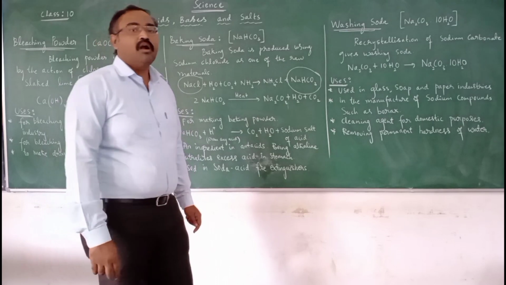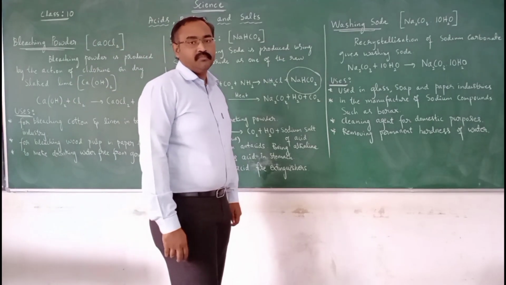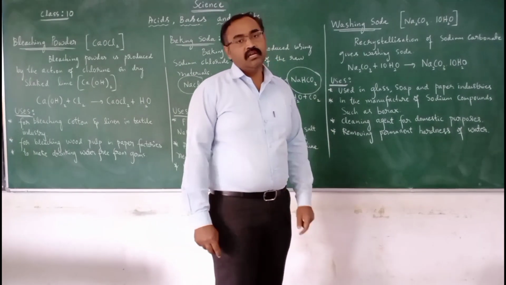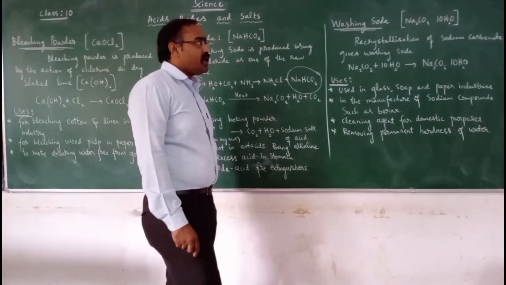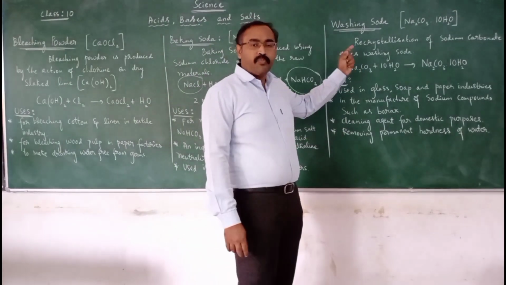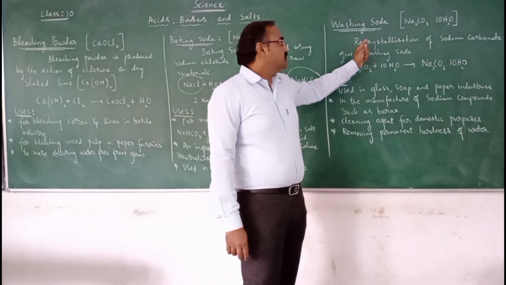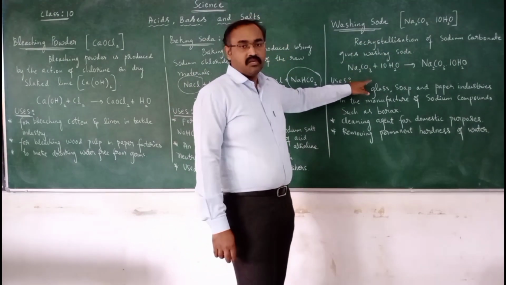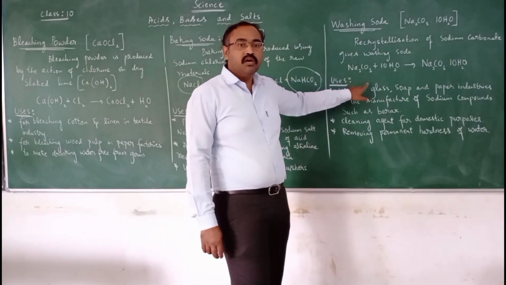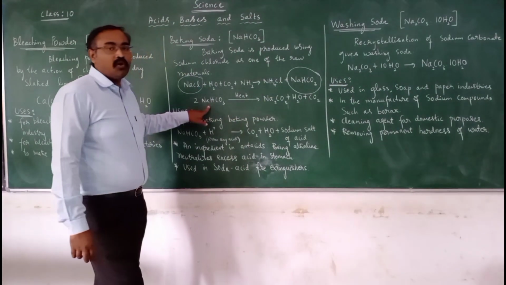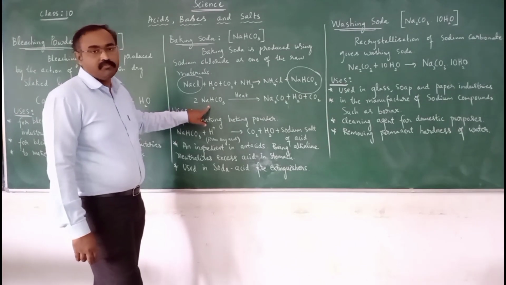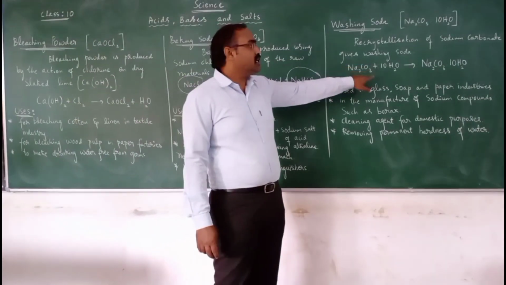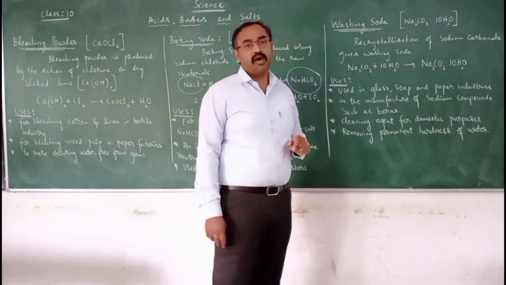Washing soda. It is called sodium carbonate. The molecular formula is Na2CO3.10H2O. And this is produced by the recrystallization of sodium carbonate. Sodium carbonate is produced by heating sodium hydrogen carbonate or baking soda. The recrystallization of sodium carbonate gives the washing soda.